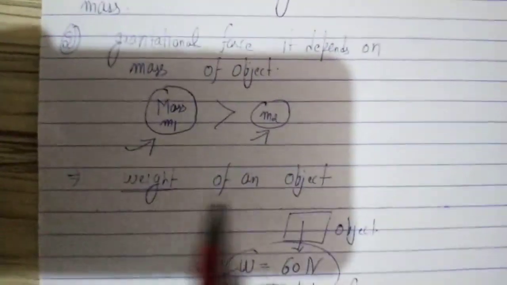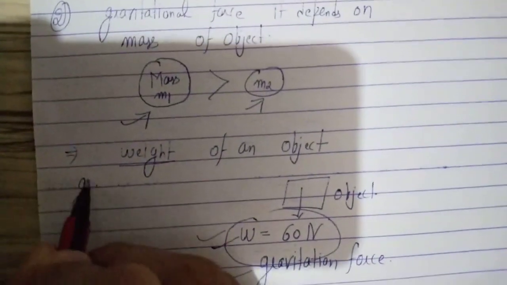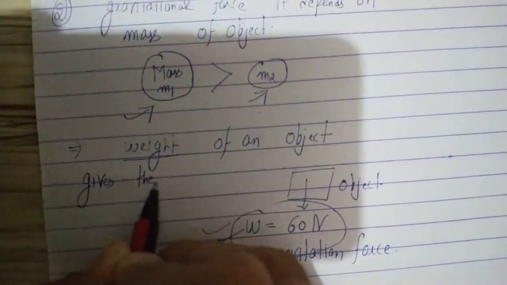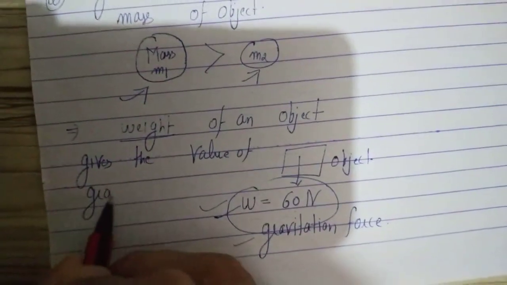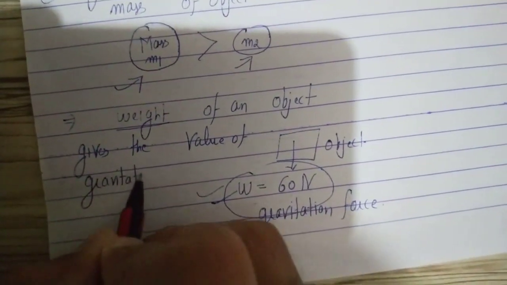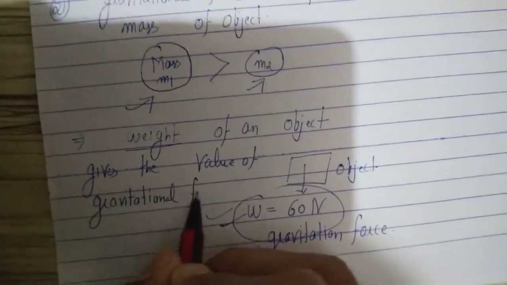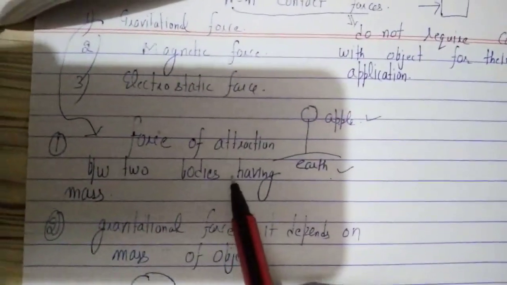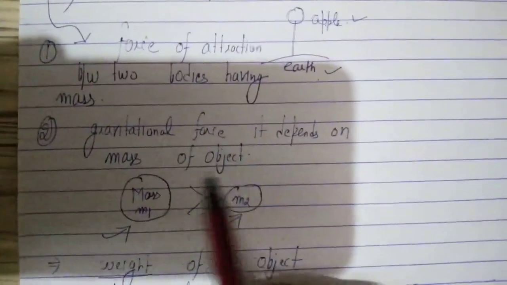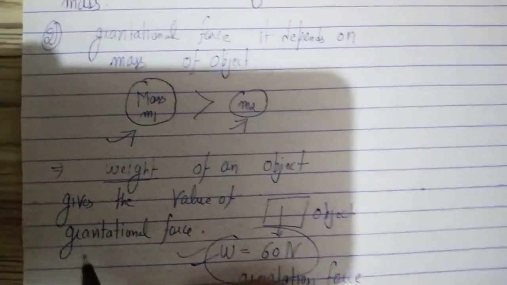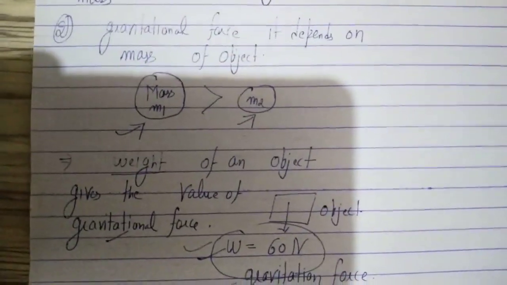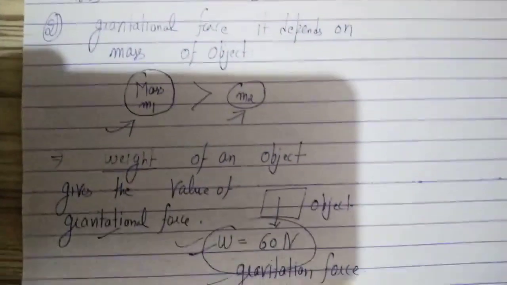Weight of an object gives the value of gravitational force. So this is our third concept today. Gravitational force depends on the mass of the object, and when you measure the weight of an object, you are measuring the gravitational force acting on it.